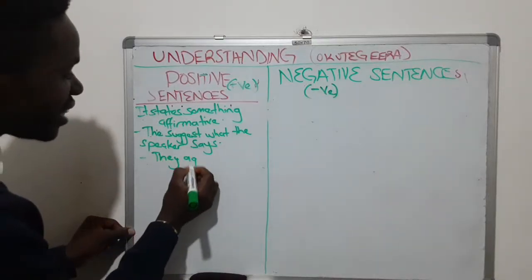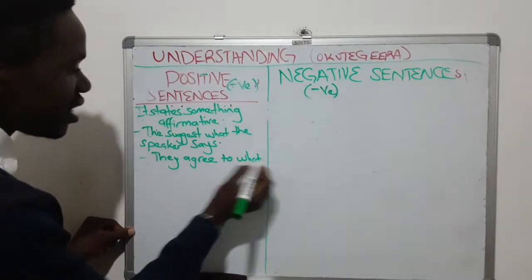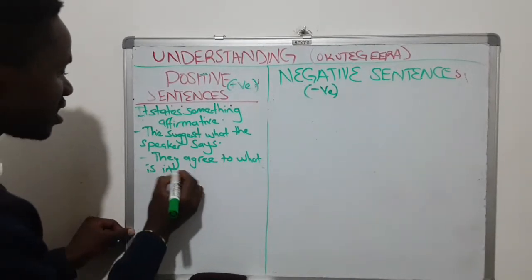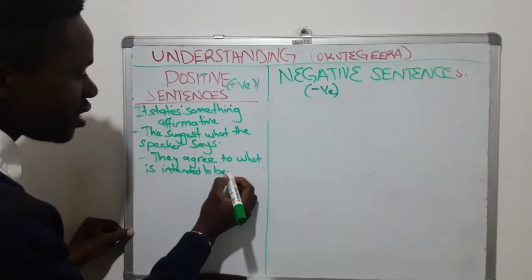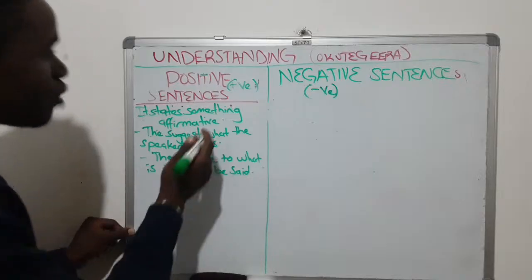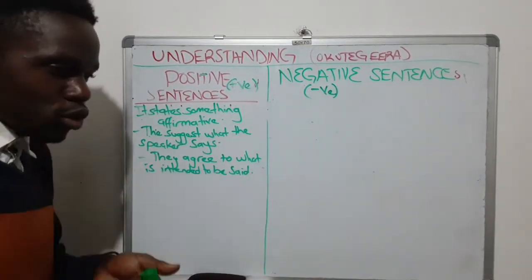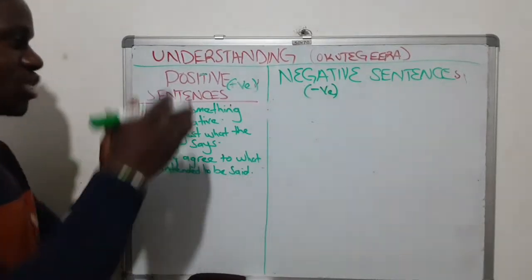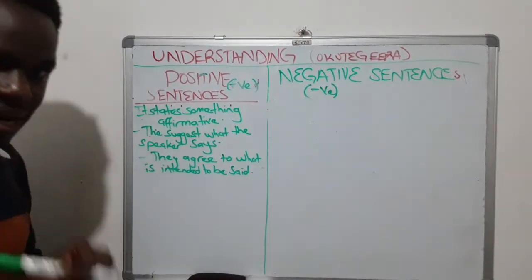Another point, they agree to what is intended to be said. So zino positive sentence zikkiriziganya na ki omuntu kyali mu kwogera. So zino zikkiriziganya. Positive sentence zikkiriziganya, tezigaana.